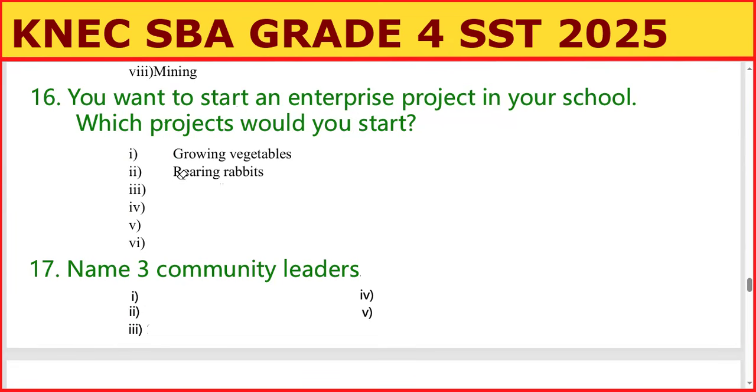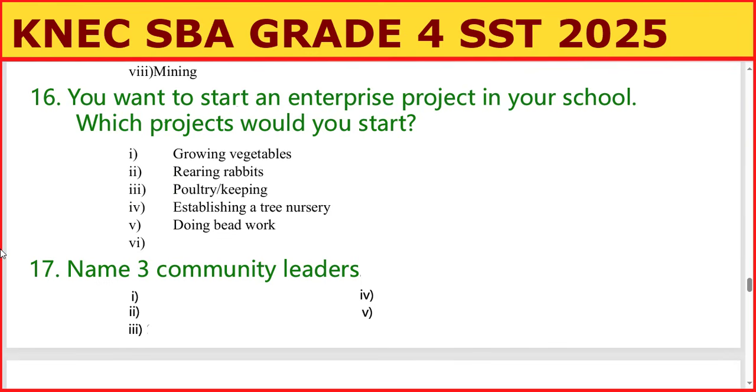Then we have another one here, which is poultry keeping. You can start with the organization of your school. You start poultry, and then it does well. You sell those chickens or doves or whatever poultry you are keeping to your school, your neighbors or your parents. Another one, we can do a green tree, establishing a tree nursery. That one is very good. You can sell the seedlings to the community, and you also modify the climate of the place.